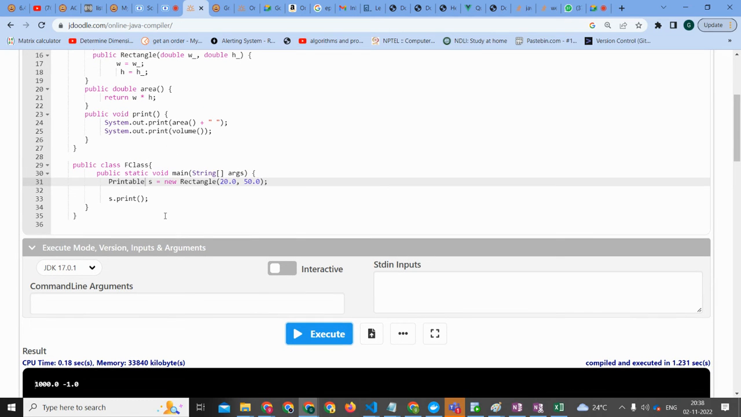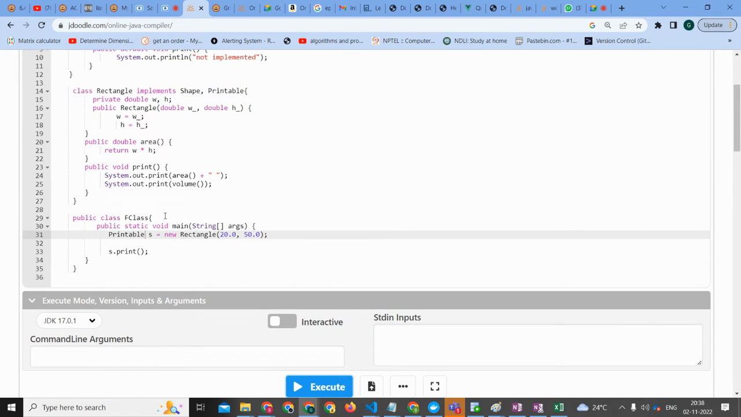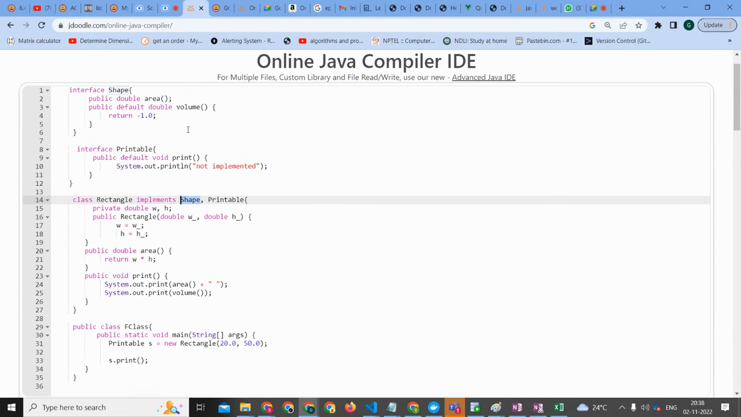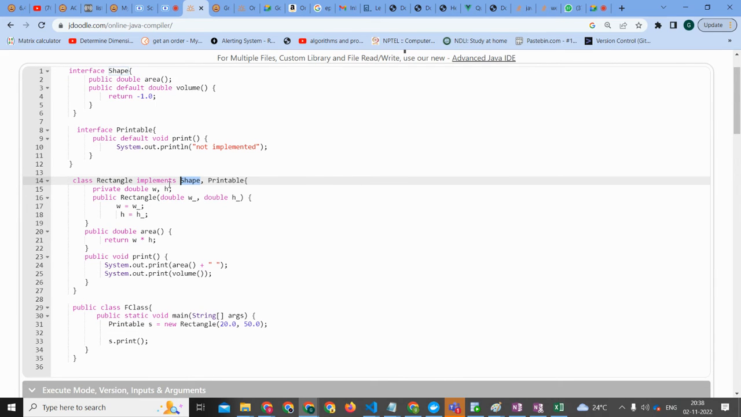I think it should not work if it is Printable. Why is it working? Dynamic dispatch, and it is implementing both. So it is implementing Shape also. Rectangle is implementing both Shape and Printable. Okay. So now when we are converting it to Printable, Printable does not have the other methods. Wait, Printable doesn't need to have them. You're calling the print method only, right? Does Printable have the print method? Yes, it's having the print method.